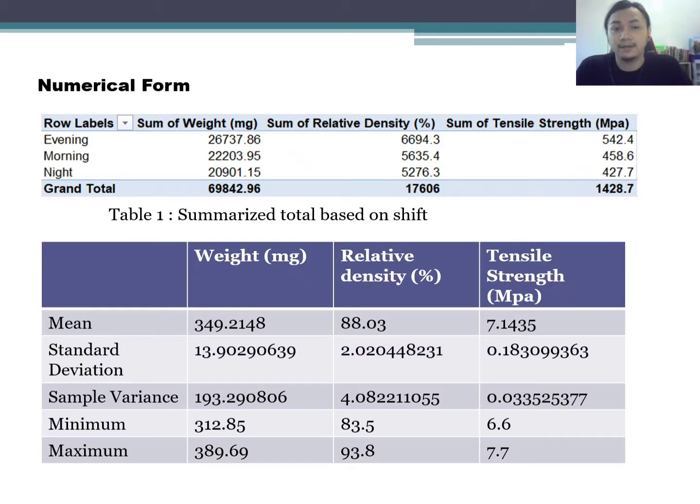For the numerical form, as we can see, there is a total number of the sum of the relative density and the sum of the tensile for every shift, which is evening, morning and night. At the table below, from the sample data, we can also get the mean, standard deviation, sample variance, minimum and maximum for the weight, relative density and the tensile strength.